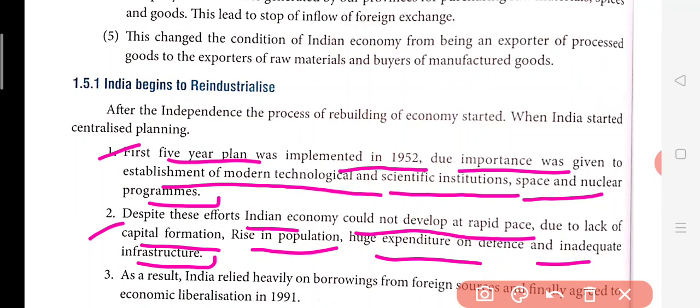And rising population was increasing the debt over India, because we had to look after those people, so that they do not die out of hunger. So huge expenditure was there on defense as well as on this population. In defense, why were the expenditures more? Because we had a fight with China and Pakistan in between, so that was the problem. Because of this, the heavy expenditure was there. A lot of money was invested in the defense goods, so that was another problem.